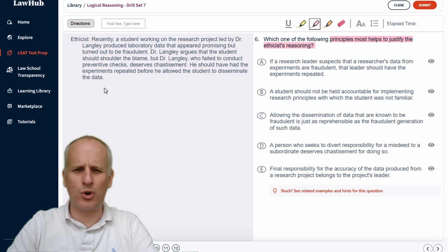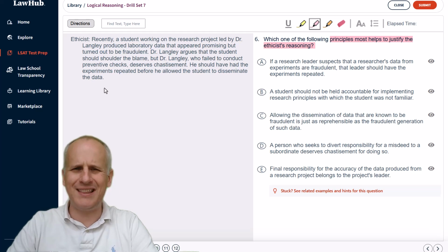Recently, a student working on the research project led by Dr. Langley produced laboratory data that appeared promising but turned out to be fraudulent. Dr. Langley argues that the student should shoulder the blame, but Dr. Langley, who failed to conduct preventive checks, deserves chastisement. He should have had the experiments repeated before he allowed the student to disseminate the data.